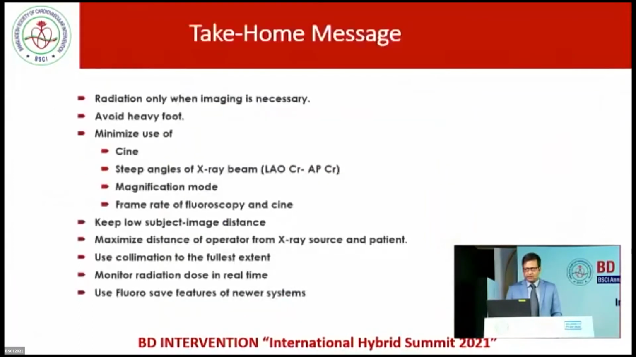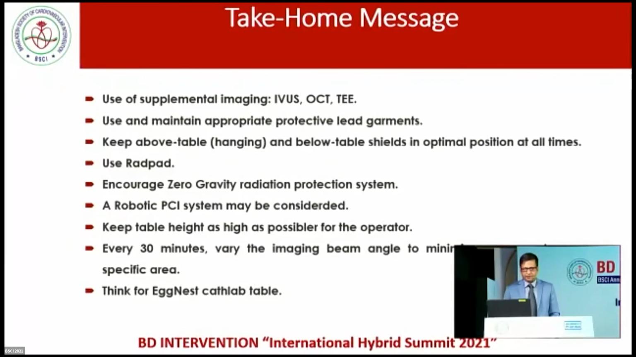Now in the take-home message: use radiation only when imaging is necessary, avoid heavy food, minimize use of cine, minimize steep angles of the X-ray beam, that is more AP view than the caudocranial views, avoid magnification mode, use a lower frame rate of fluoroscopy and cine, keep low subject to image distance, maximize distance of the operator from the X-ray source and patient, use collimation to the fullest extent, monitor radiation dose in real time, use fluoro-safe features of newer systems, use supplemental imaging techniques, that is IVUS, OCT, or TEE, use and maintain appropriate protective lead garments, keep above table hanging and below table shields in optimal positions at all times, use RADPAD, encourage zero gravity radiation protection system.